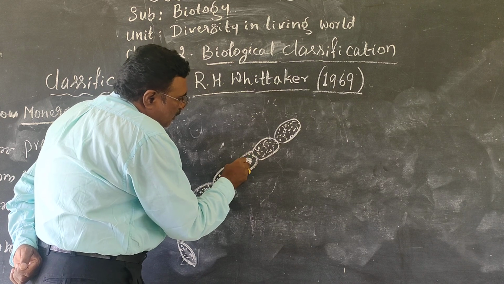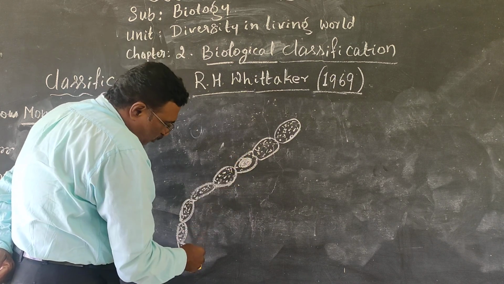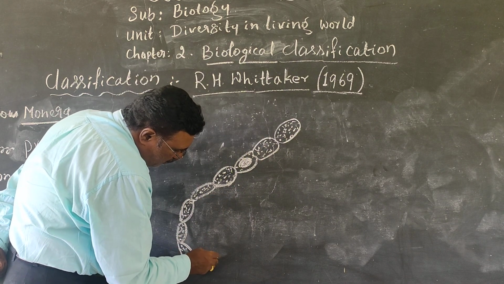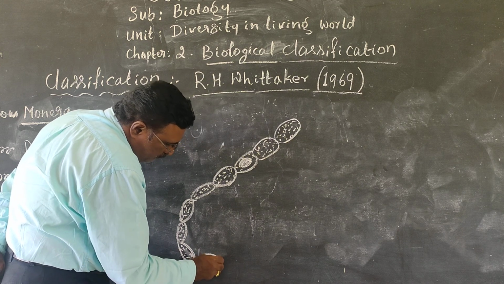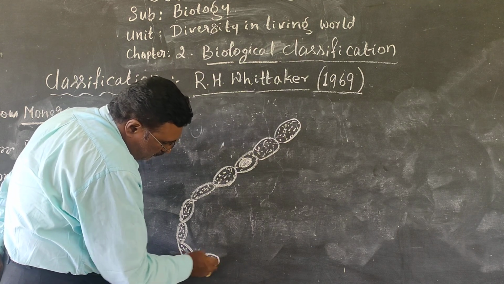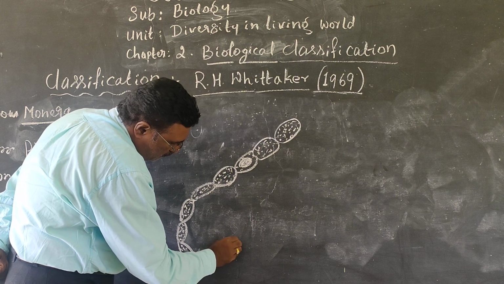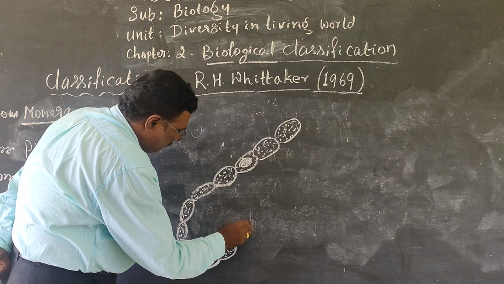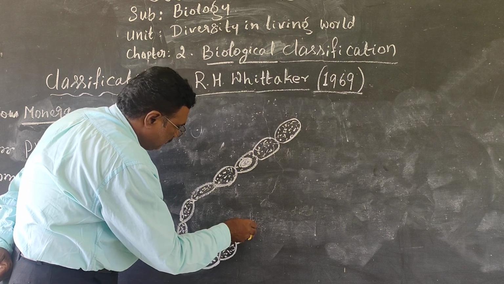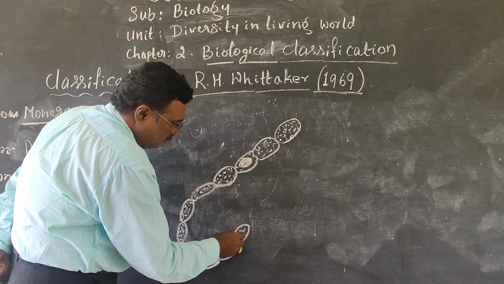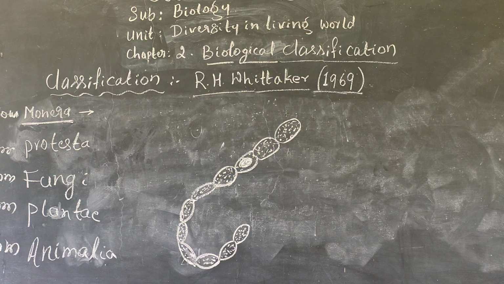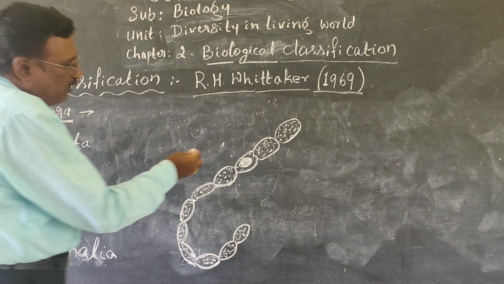Suppose we are writing like this; if it is not written there is no problem at all. That is what we call simple. This one is a mucilaginous sheath, and this one is a small hair-like structure.